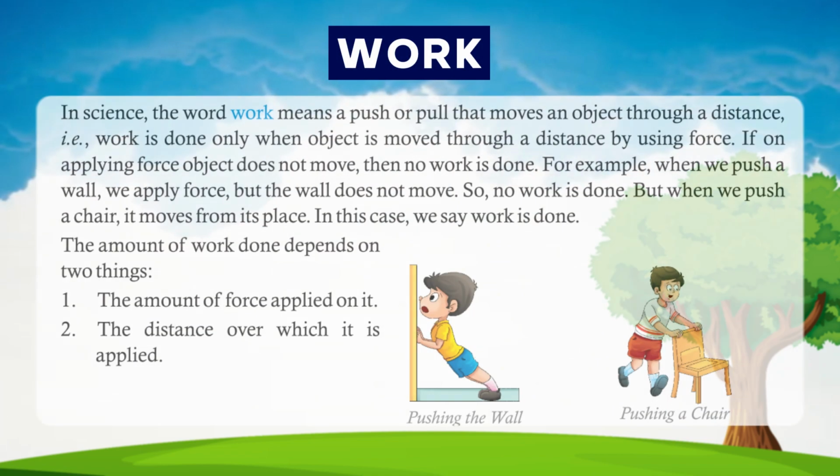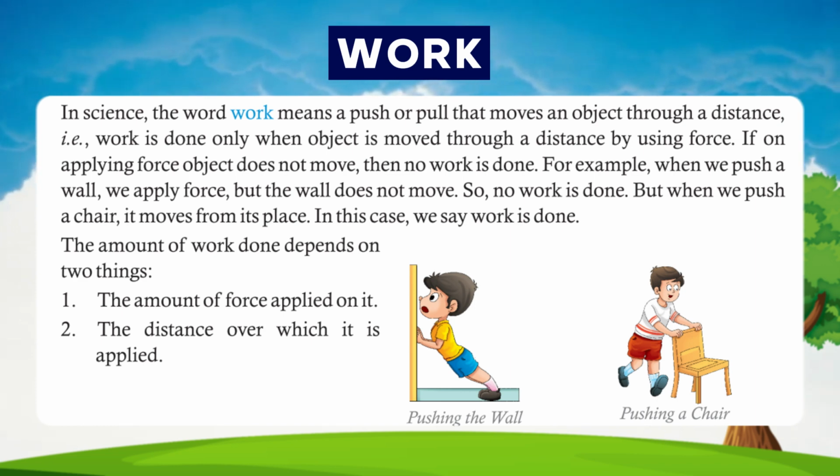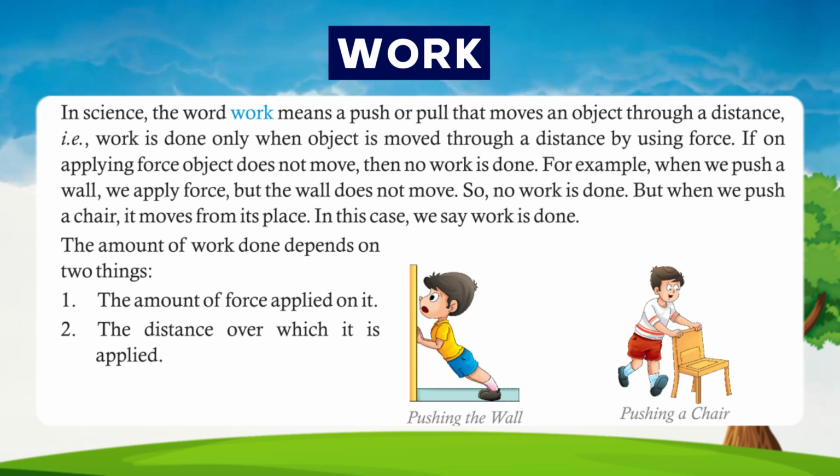Work. In science, the word work means a push or pull that moves an object through a distance, i.e., work is done only when an object is moved through a distance by using force. If on applying force the object does not move, then no work is done. For example, when we push a wall, we apply force, but the wall does not move. So, no work is done. But when we push a chair, it moves from its place. In this case, we say work is done.